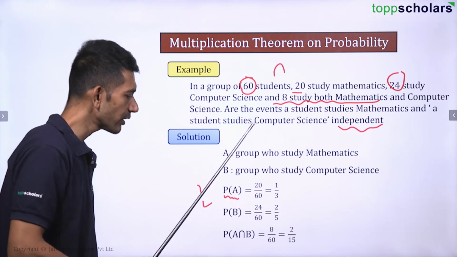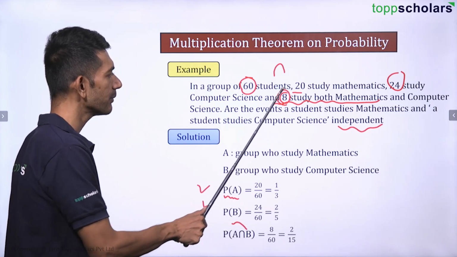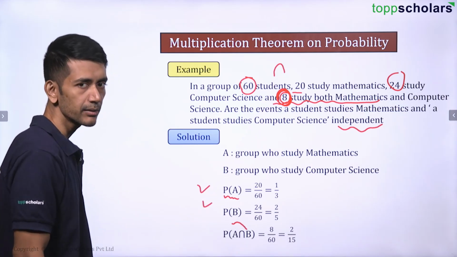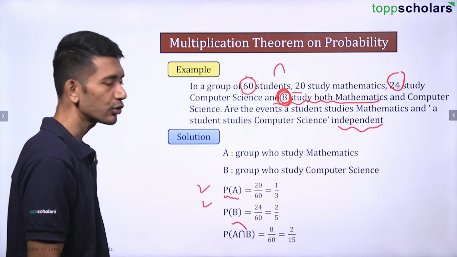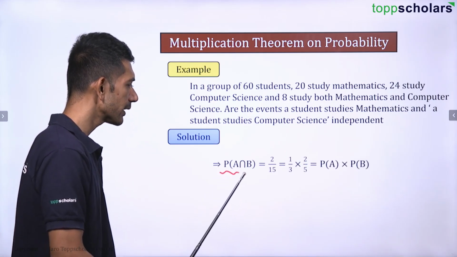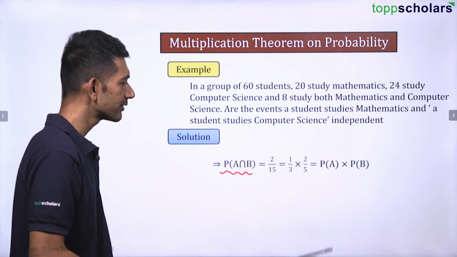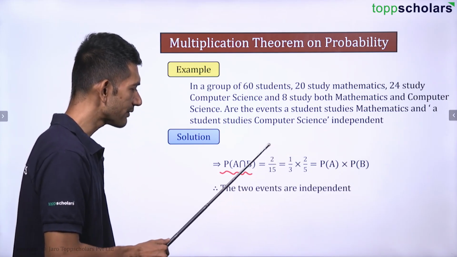Now what is the probability of A intersection B, or A and B? There are 8 children studying both. So 8 by 60, that is going to be 2 by 15, right? Now what will be the probability of A intersection B? Using the multiplication theorem, we can multiply this to get 2 by 15, right?